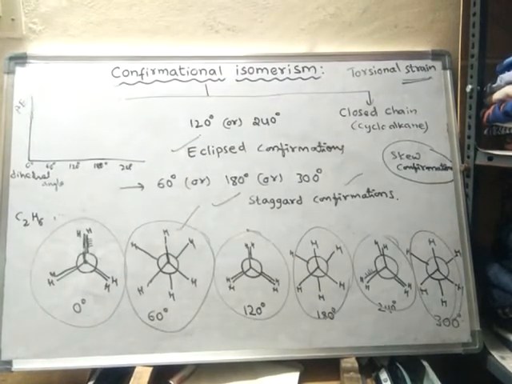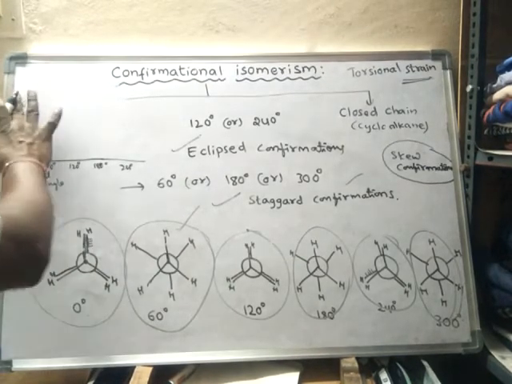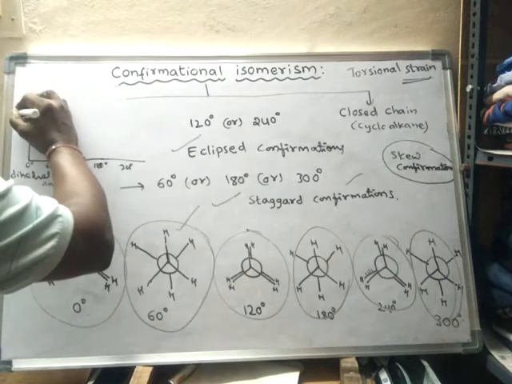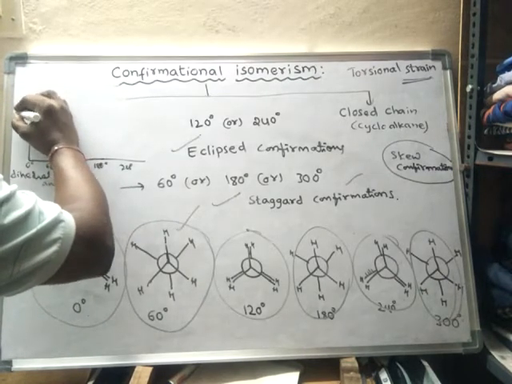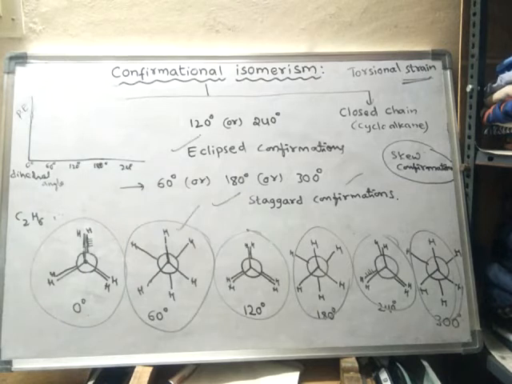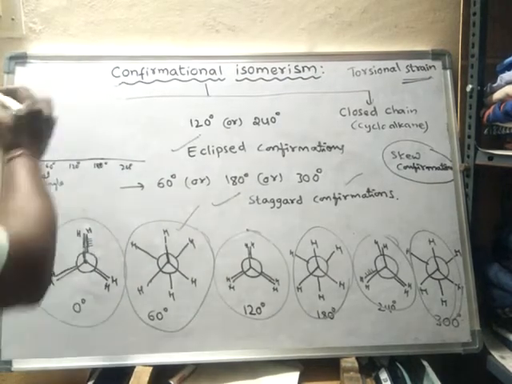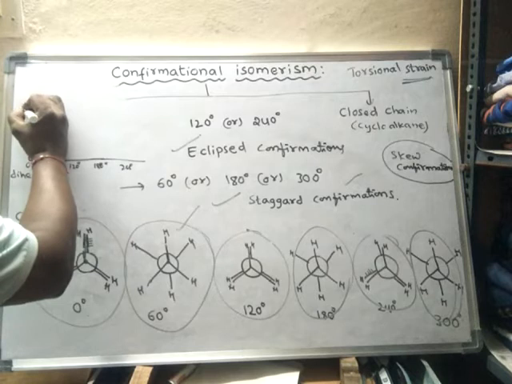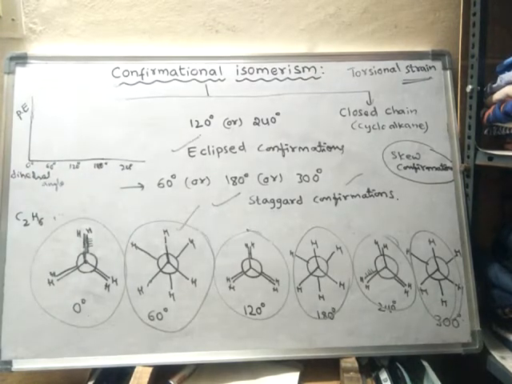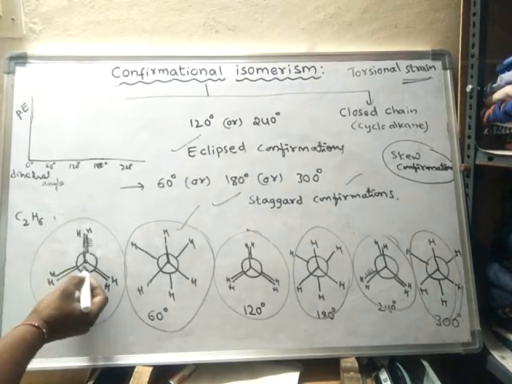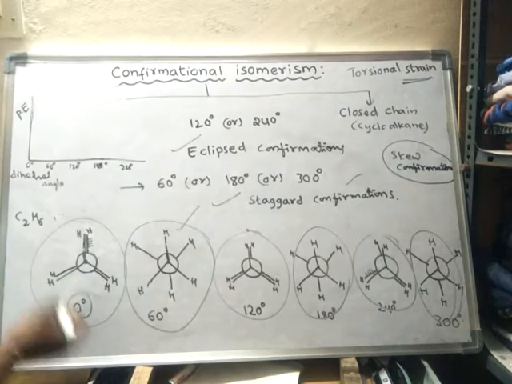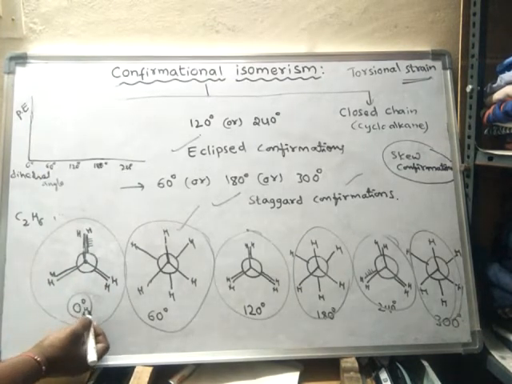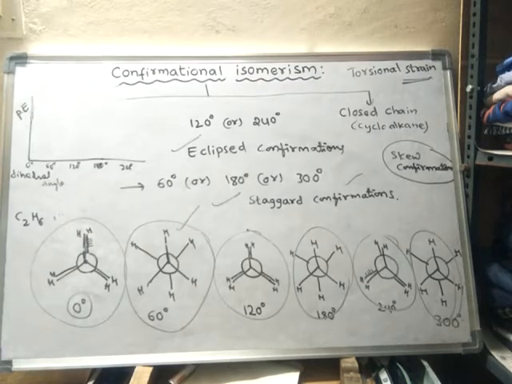P means potential energy. If I draw the diagram of these two, so here this will be 0 degrees angle, so the molecule is in eclipsed form, hence it possesses more energy, so potential energy is more.